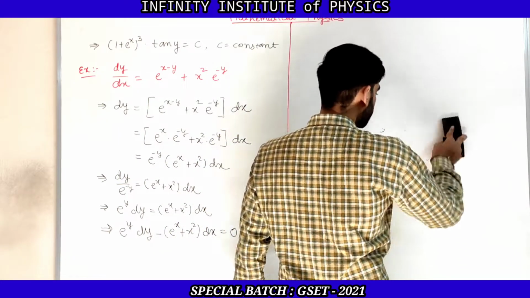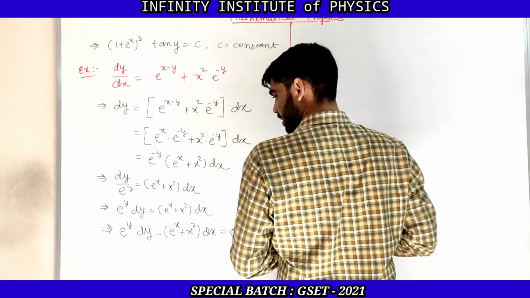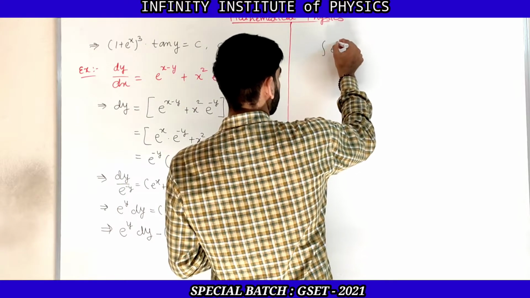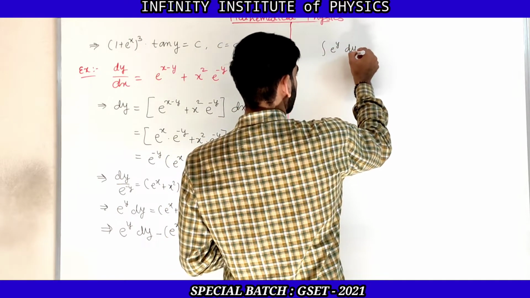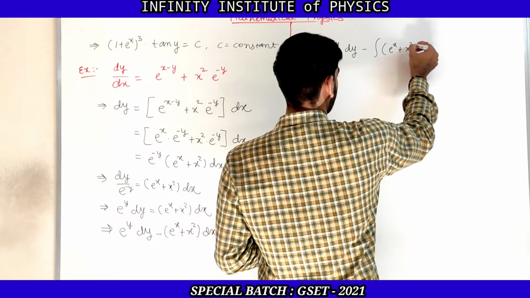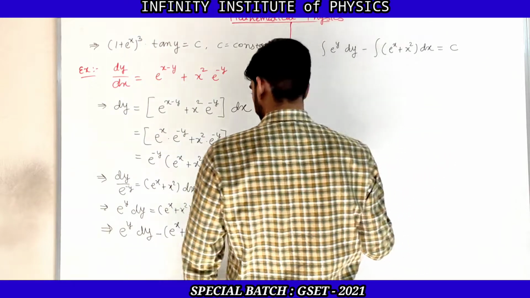So now let us integrate on both sides. So it will be integration of e raised to y dy minus integration of (e raised to x plus x square) dx and integration of 0, that is c.